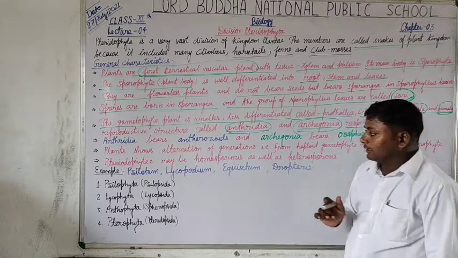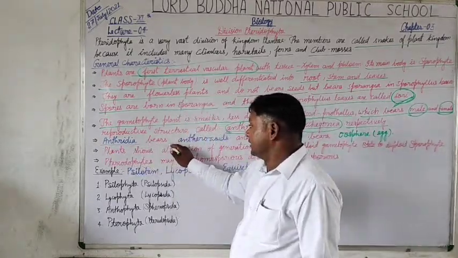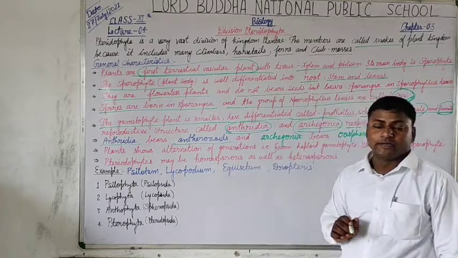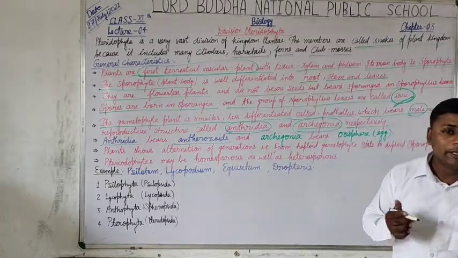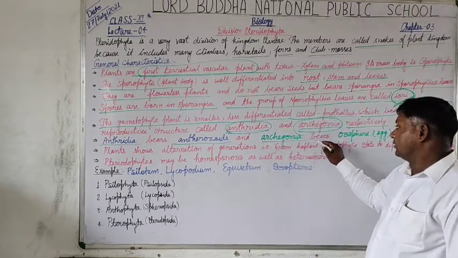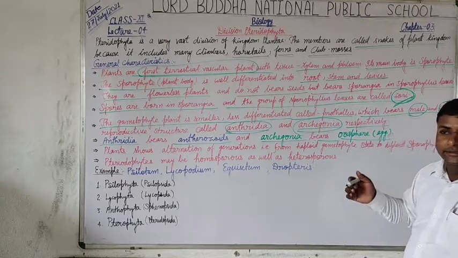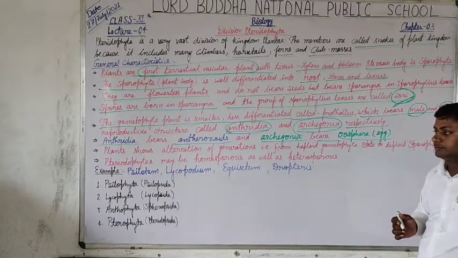The antheridia bear anthrozoids, that is the male gamete, and archegonia bear the oosphere or egg, that is the female gamete.